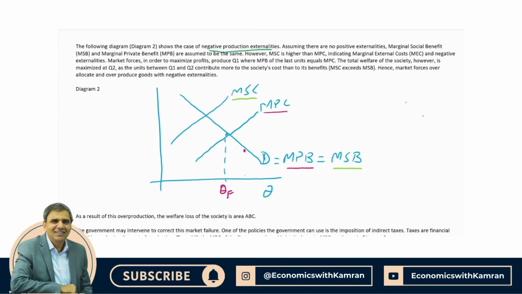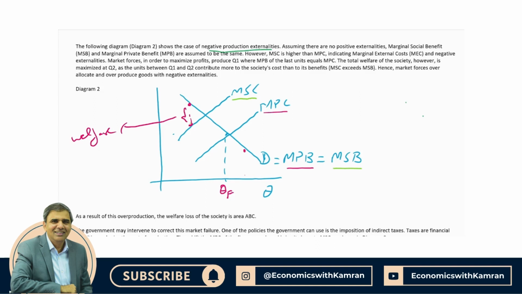So marginal social benefit, the height of the demand curve, shows the additional benefit. Marginal social cost shows the additional cost incurred on a unit, and the vertical gap between these two, this vertical gap, is welfare.